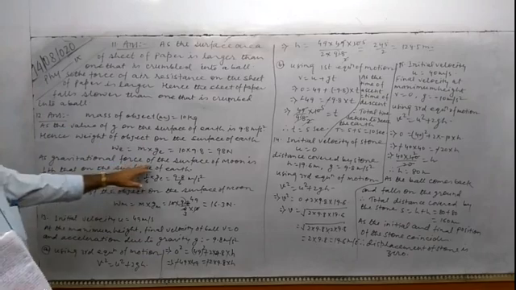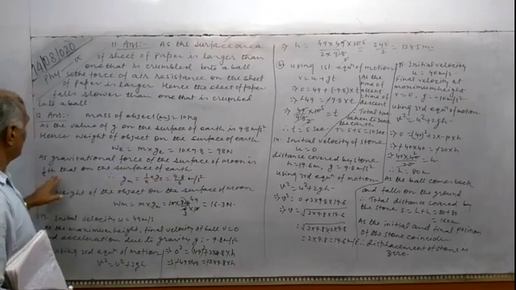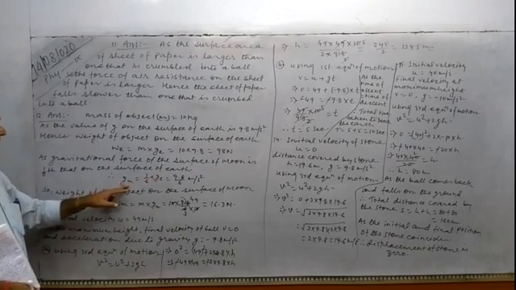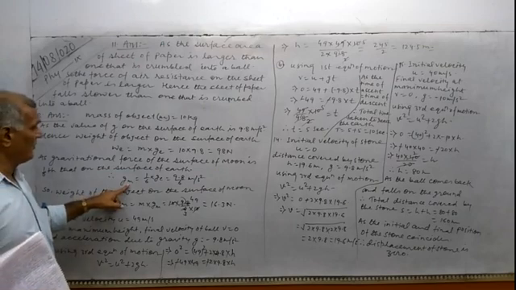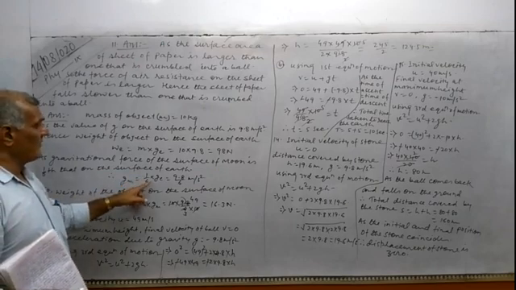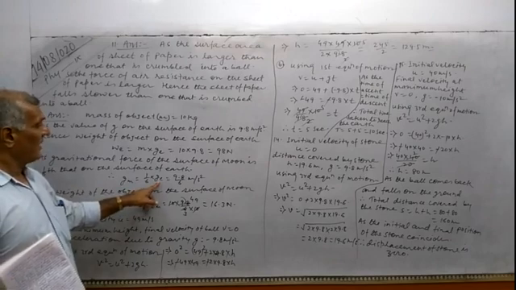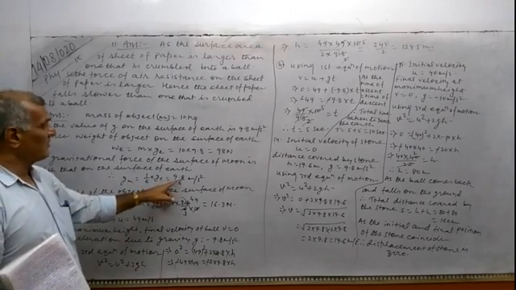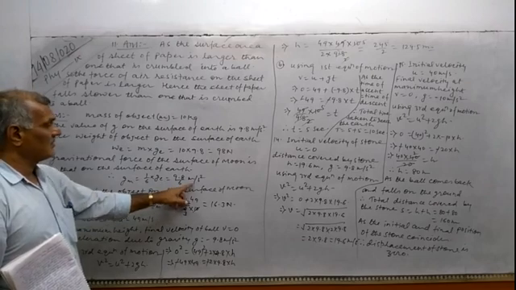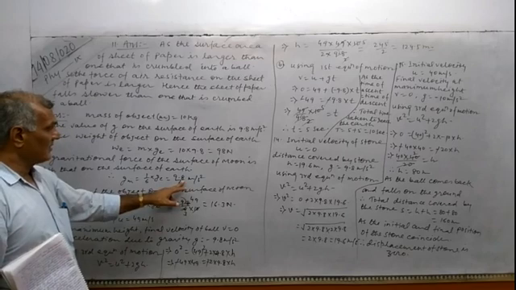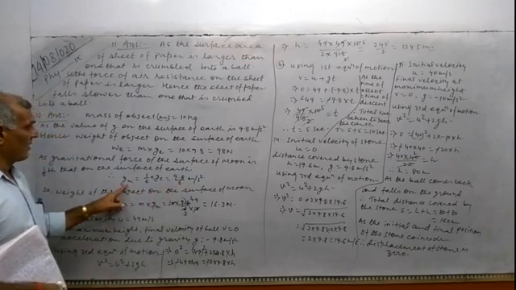As the gravitational force on the surface of the moon is 1/6 that on the surface of the earth, therefore Gm, the gravitational acceleration on the surface of the moon, will be 1/6 the value of gravitational acceleration on the surface of the earth. That is, Ge value is 9.8 divided by 6 meter per second square. This much is the acceleration due to gravity on the surface of the moon.